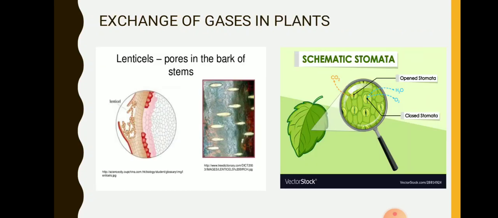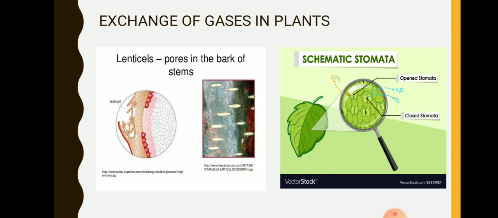Then the next topic which we are going to talk about is exchange of gases in plants. Now you all know that plants also carry out exchange of gases in the photosynthesis process and the respiration process. Stomata is a body, or we can call it a system or an organ, which helps in exchange of gases.